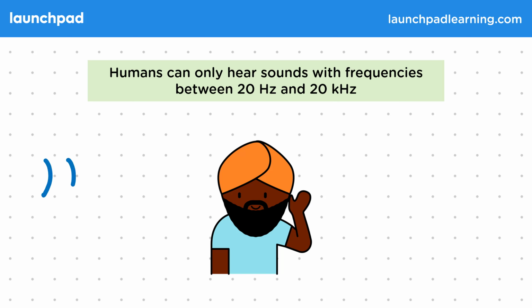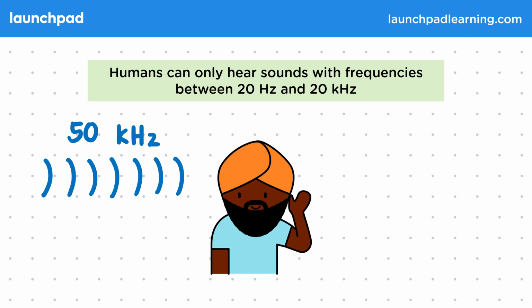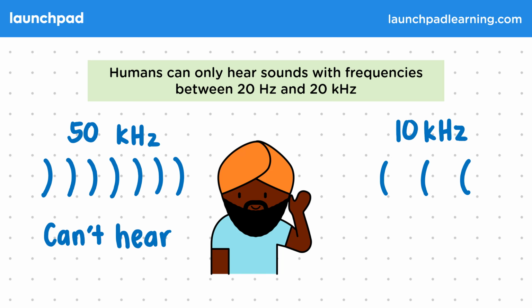So if we had a sound wave with a frequency of 50 kHz, then we wouldn't be able to hear it as its frequency is too high. On the other hand, if we had a 10 kHz wave, then we would be able to hear it. Its frequency is around the middle of our range of hearing, so the components of our ear can process these vibrations effectively. But do all people have this exact range of hearing?